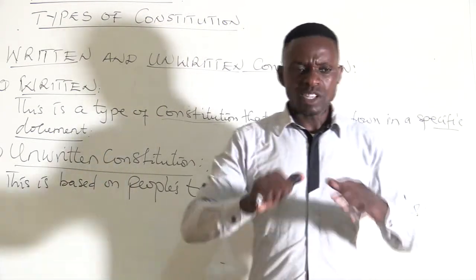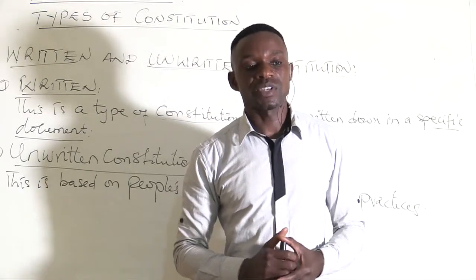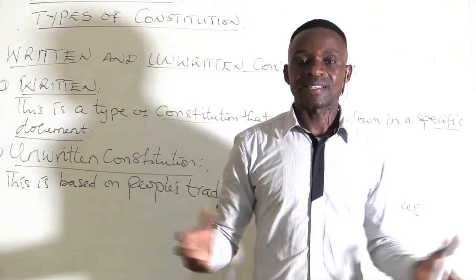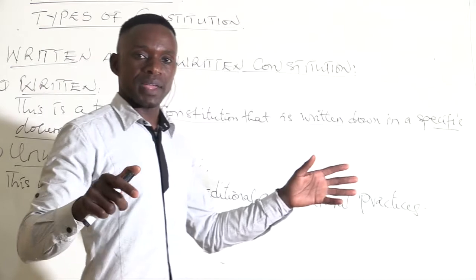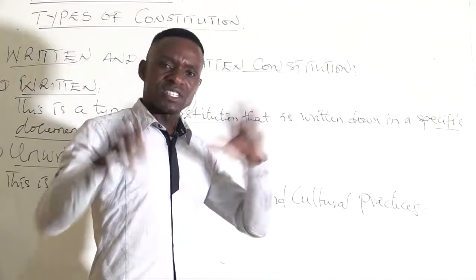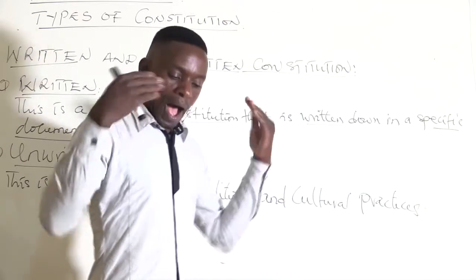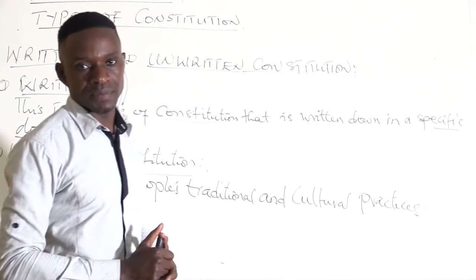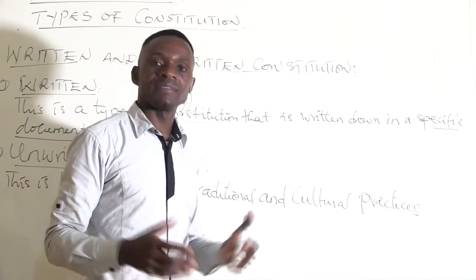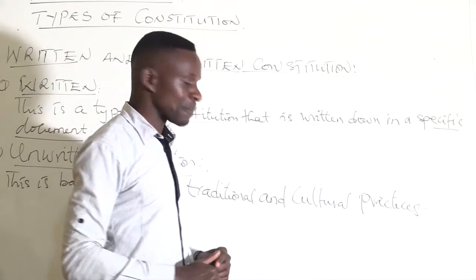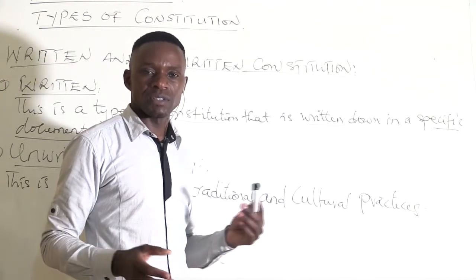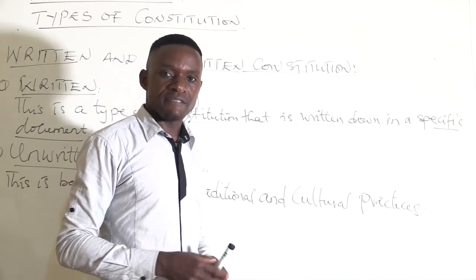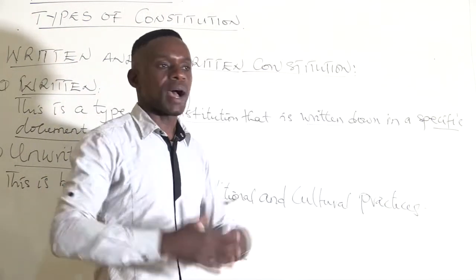Those practices or traditions do not necessarily need to be written down in one single document, but can be fragmented in different books according to the people's different cultural backgrounds, because we have cultural diversity, like in Zambia. Therefore, people believe in different customs, different traditional understandings, different norms. According to their local understanding is what they believe in.